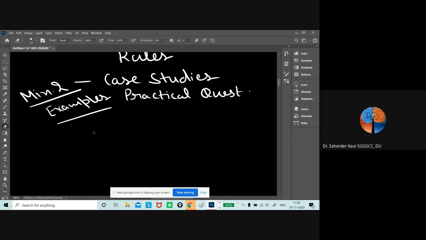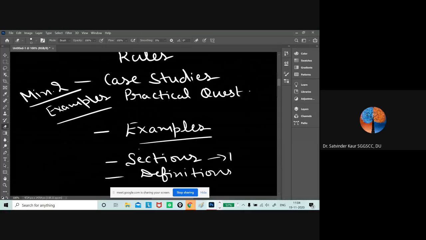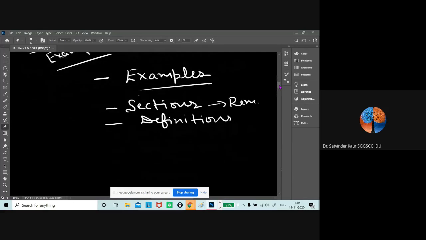Other than case studies, there are examples, wherein you do not need to remember the names of the parties or things. These examples can be created, or they can be hypothetical, but you can use an example to explain your concepts. When we talk about sections, we need to remember at least the important sections. It will be an add-on benefit.